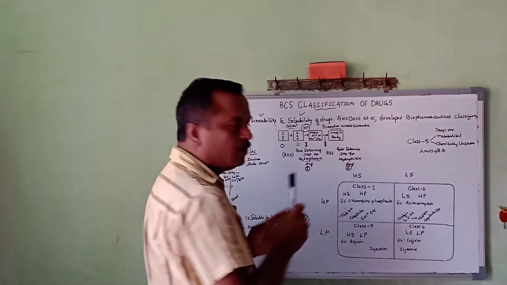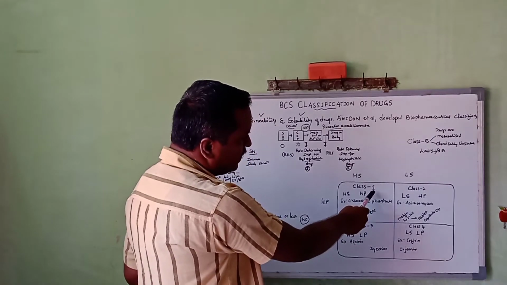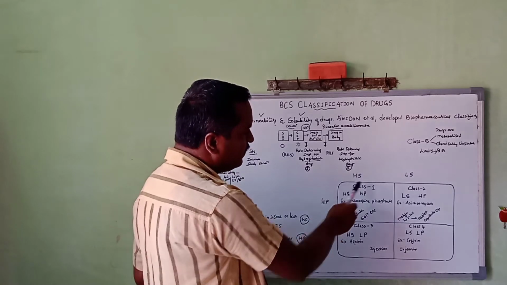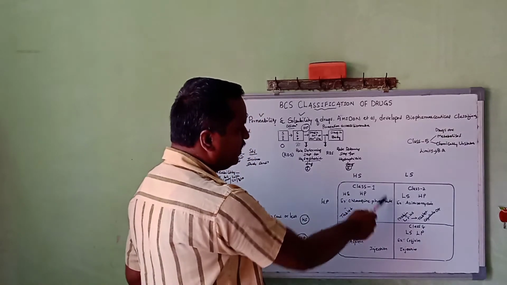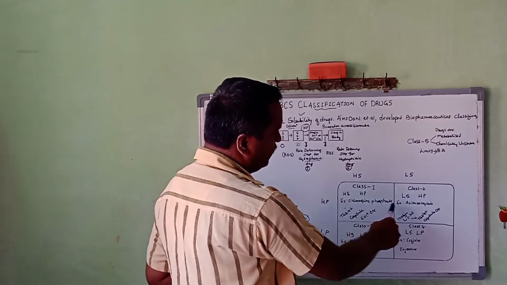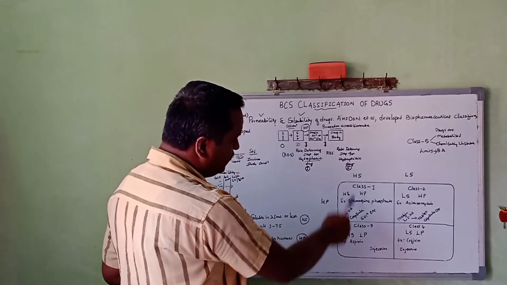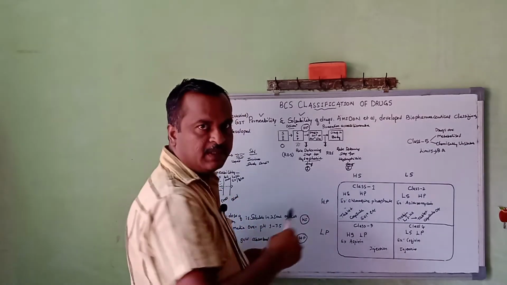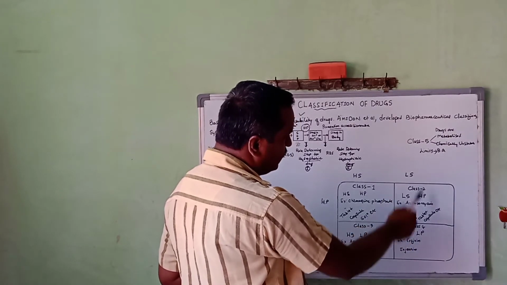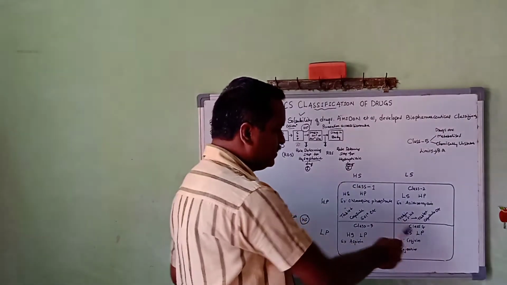The four major classes of the BCS classification are as follows. Class 1 is high solubility and high permeability, and an example is chloroquine phosphate. Class 2 drugs are low solubility and high permeability, an example is azithromycin. Class 3 drugs are high solubility and low permeability, and an example is aspirin. And class 4 drugs are low solubility and low permeability, and the example is cefixime.